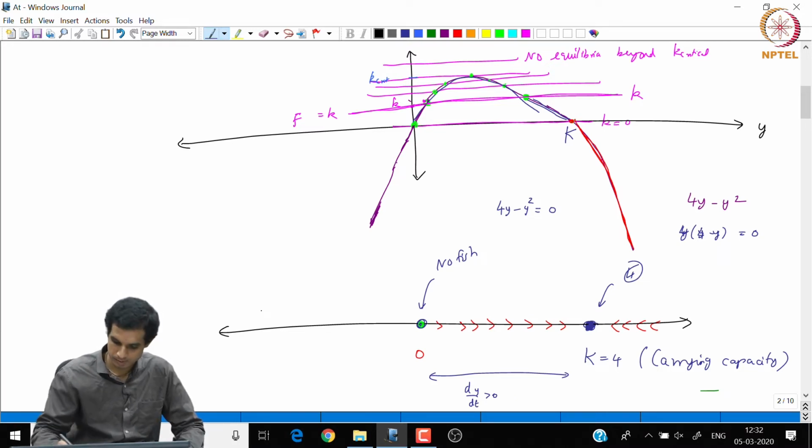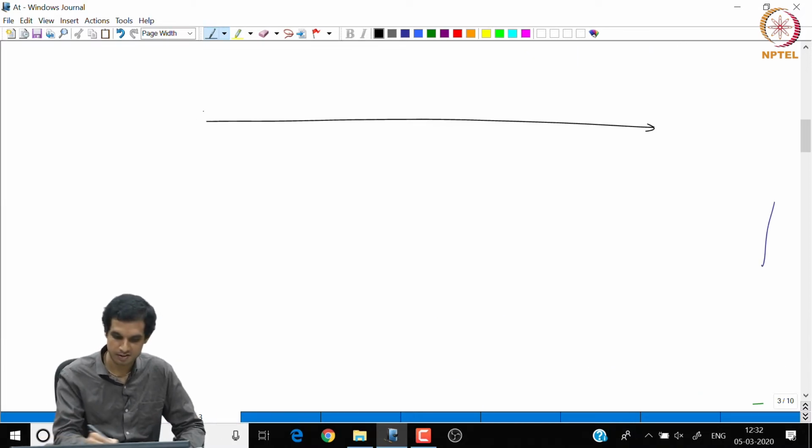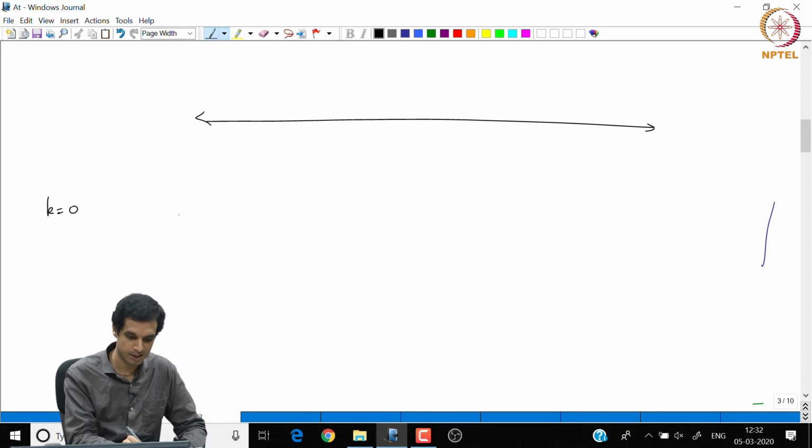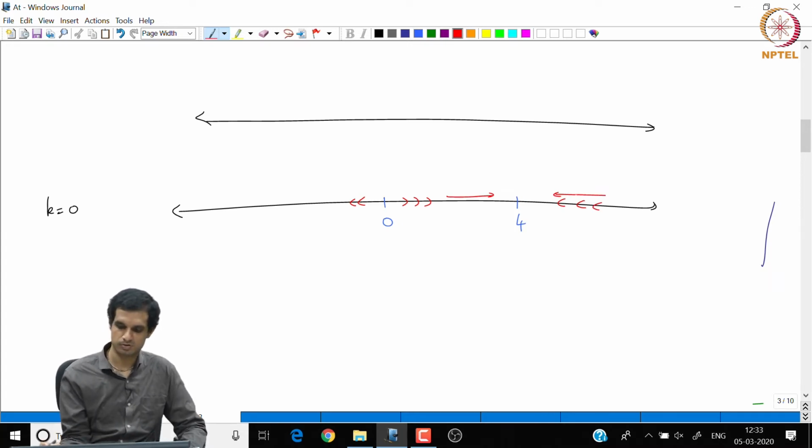Let me go to the next page. This is when k equals 0: we saw there are two steady states, 0 and 4, and this is unstable and this is stable. So the population settles around 4.